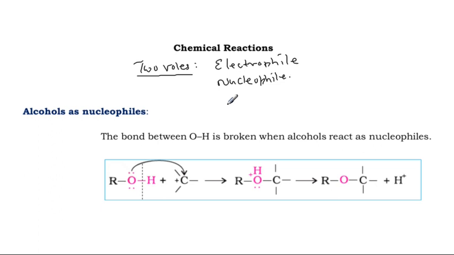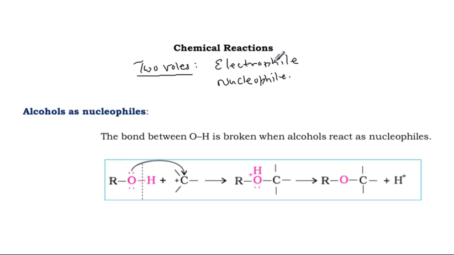So, with respect to the reagent or reaction atmosphere, the alcohol behaves sometimes with electrophilic nature and sometimes with nucleophilic nature. So that's why we cannot always predict the same kind of reaction.